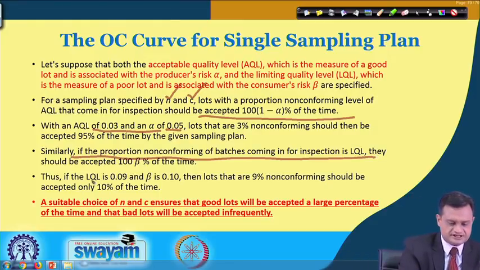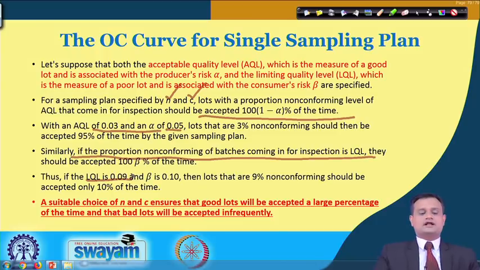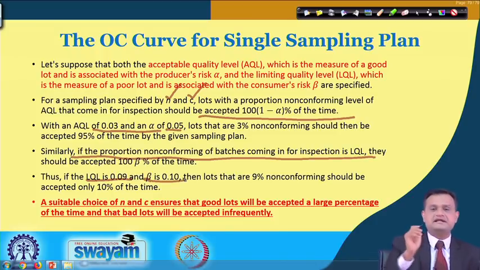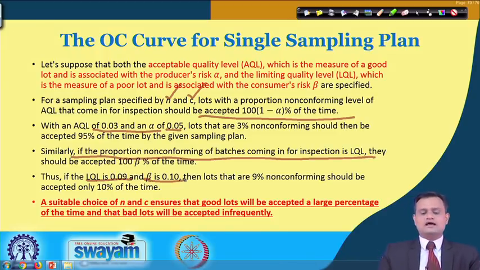Let us try to appreciate: LQL is 0.09 and beta is 0.1. So what would I say? That lots that are 9% non-conforming should be accepted only 10% of the time.